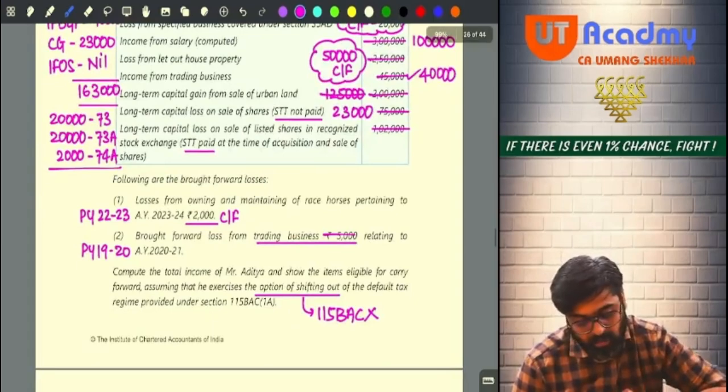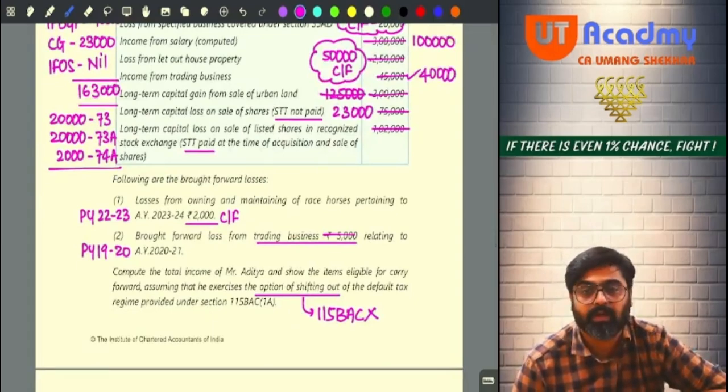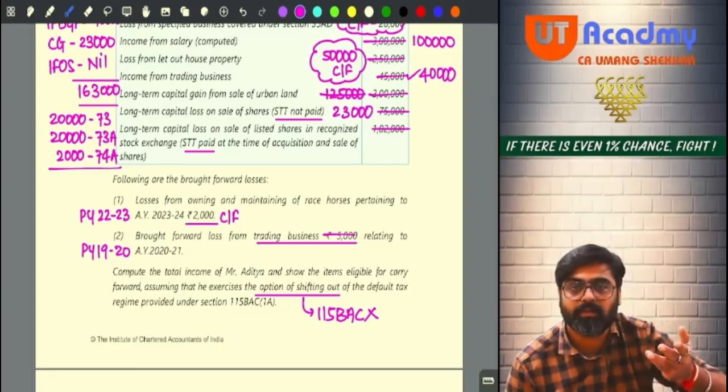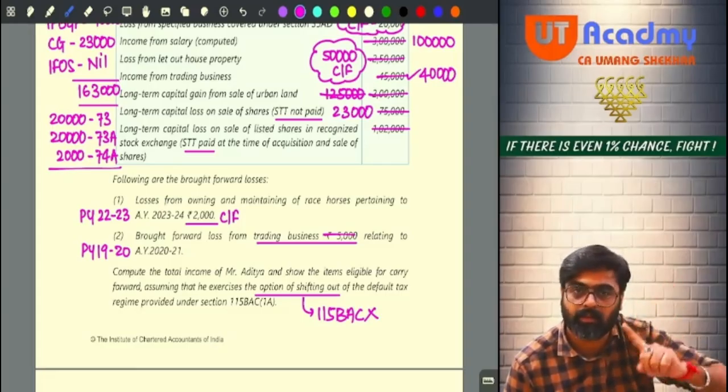Now see, loss from owning and maintaining racehorses pertaining to the assessment year 23-24. This year, do you have any income from the activity of owning and maintaining racehorses? No. So this loss will not be set off in this year against any income. This will be directly carried forward.